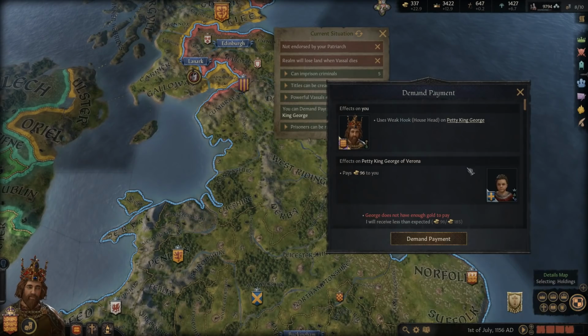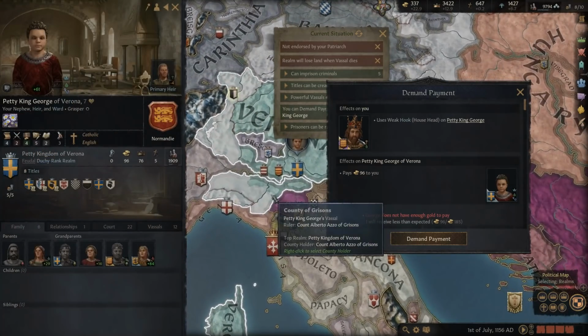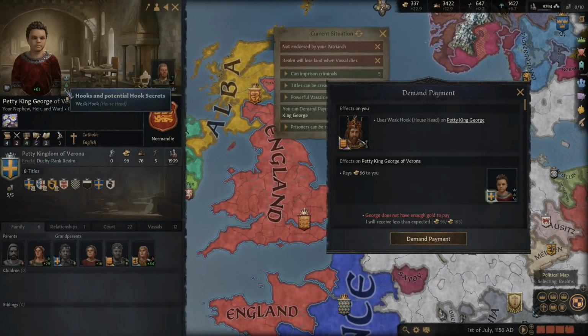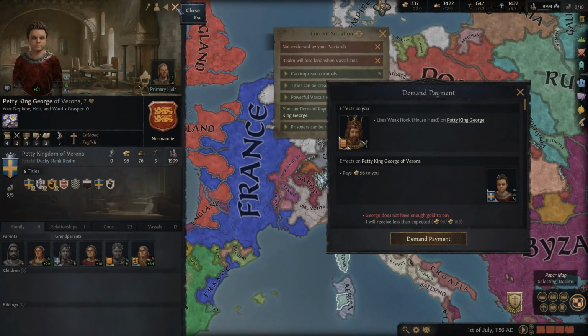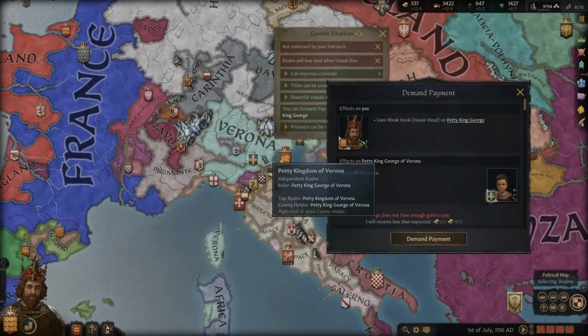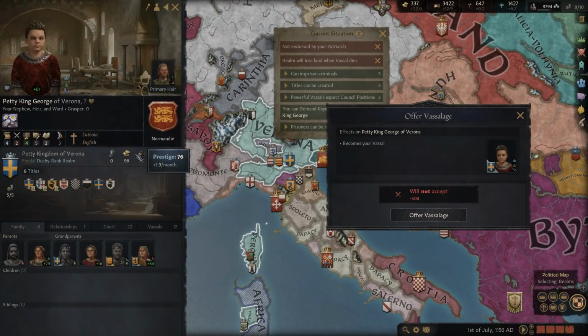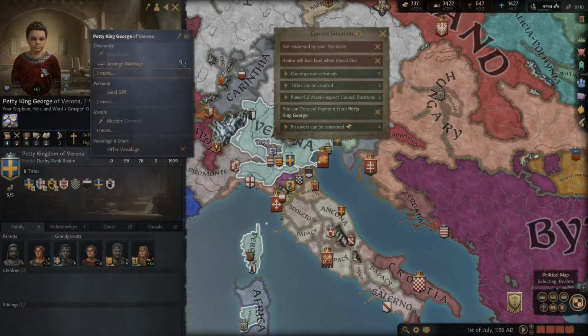So we can now demand payment from this petty king here. Okay, in Verona. Interesting. Oh yes, of course, because we have the hook on him and he's a member of our dynasty. Got it. So I don't know what all we'd want to do with that, because again, you can't offer vassalage with it, and I understand why. They'd be a little bit overpowered if you could just do that with a hook.